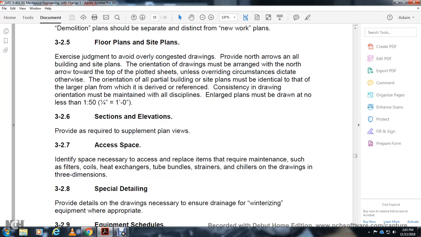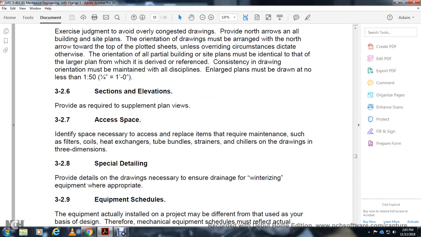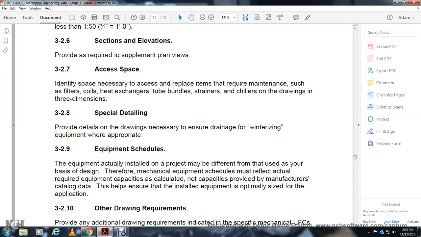3.2.7 Identify the necessary action for the replacement and required maintenance of filters, coils, and heat exchanger tube bundles, shown for the drawings in three dimensions. 3.2.8 Special details. Provide the detail of the drawing as necessary, with the equipment where appropriate. 3.2.9 Equipment schedule. The equipment actually installed with the project may be different from the basis of design. Therefore, the mechanical equipment schedule must reflect the actual required equipment. The calculated capacity must be provided with the manufacturer catalog data to ensure the installed equipment is optimally sized for the application.